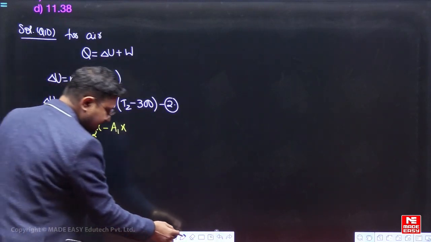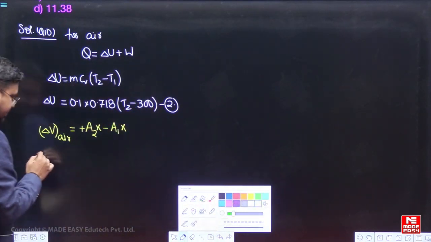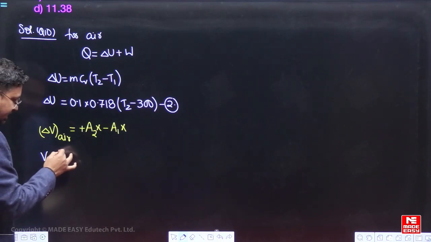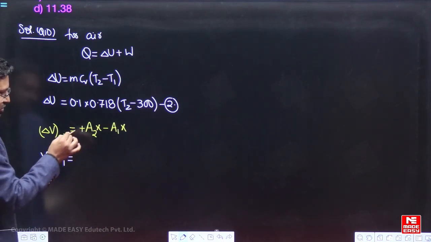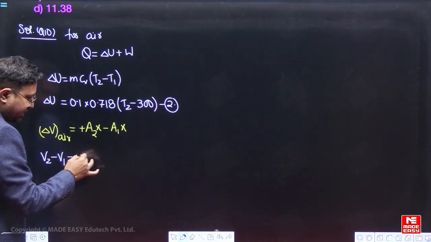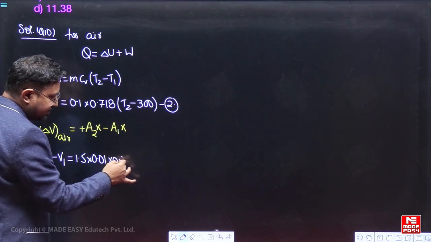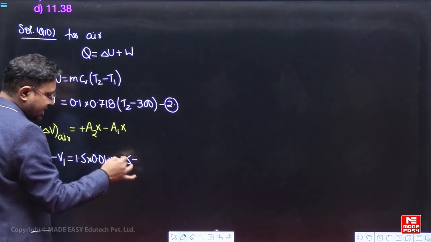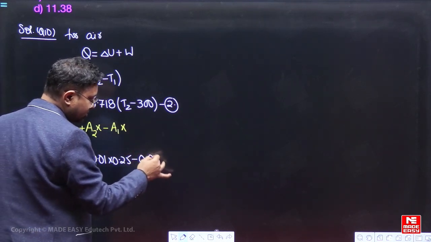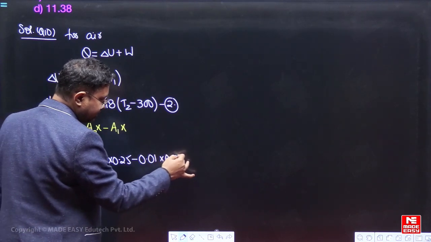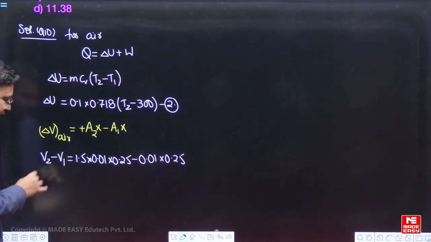Now what is the change in volume? The change in volume is the final volume minus the initial volume, and this equals A2, which is 1.5 into A1, 0.01, into x, 0.25, minus A1, which is 0.01, into 0.25. Fine. And what is V1?